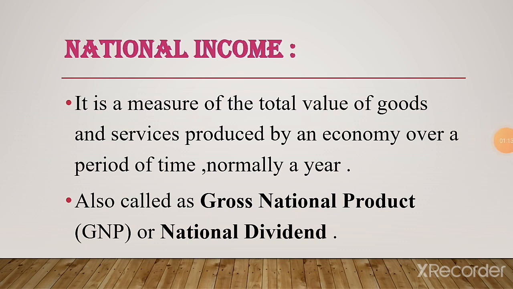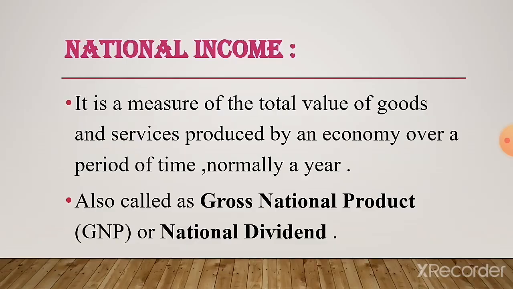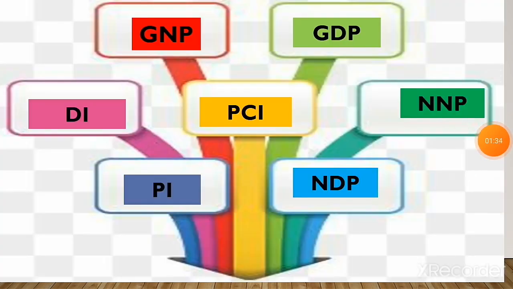Next, national income. National income is a measure of the total value of goods and services produced by an economy over a period of time, normally a year. It is also called gross national product or national dividend. So, there are various terms associated with measuring national income.